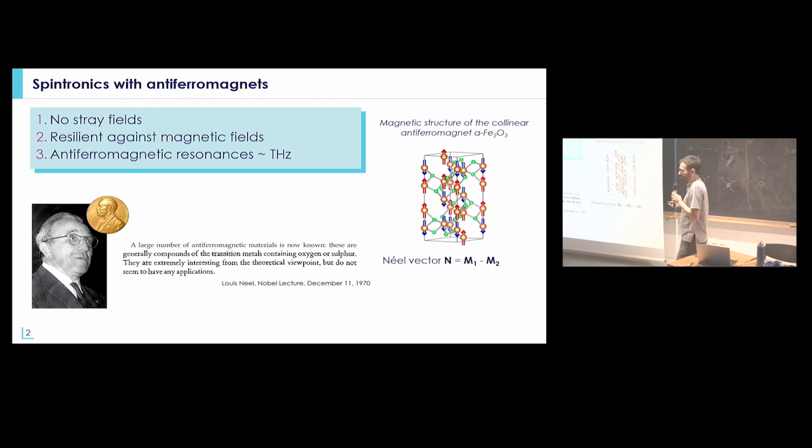When we talk about an antiferromagnet, most people will talk not only about the direction of the magnetization of the two sublattices, but about the Néel vector. That is just a mathematical tool that is really useful to describe the antiferromagnetic state and antiferromagnetic dynamics, and also the spin torque that you can exert on the magnetization. It's just the direction of the magnetization at the end, because you take the difference between the magnetization of the two sublattices.